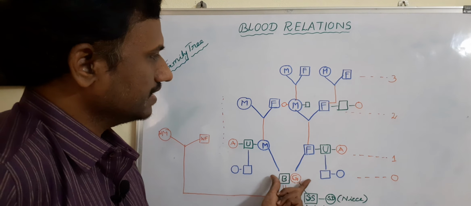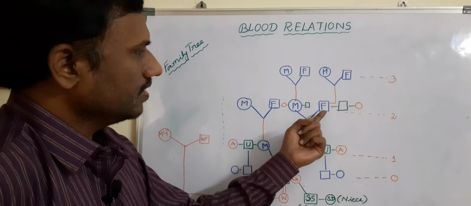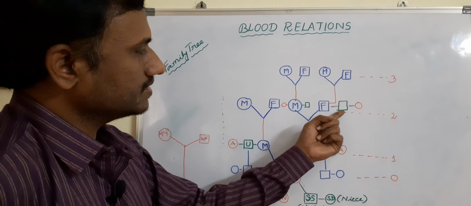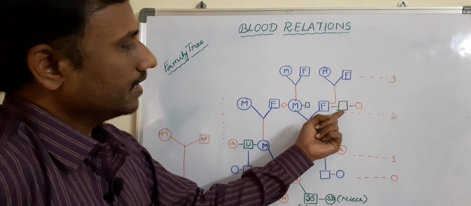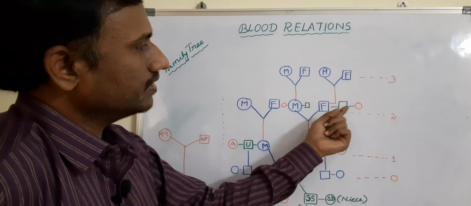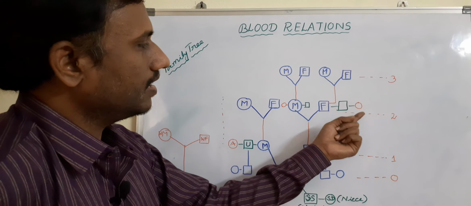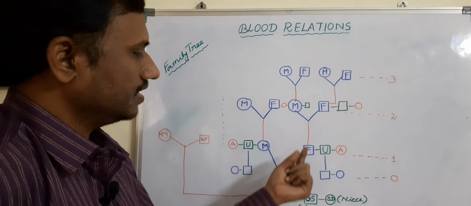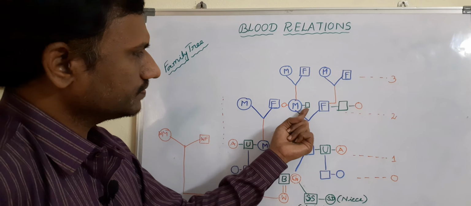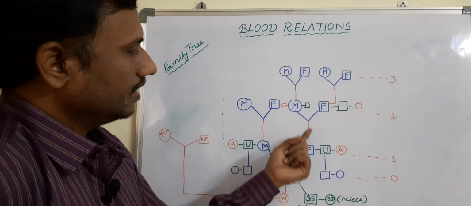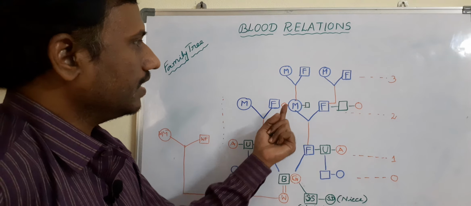Grandfather's brother is grand uncle. Grandfather's sister is grand aunt. Similarly, grandmother's brother is grand uncle and grand aunt also.